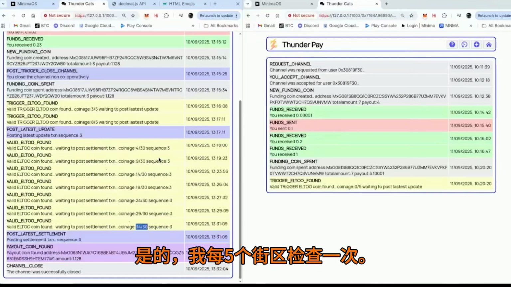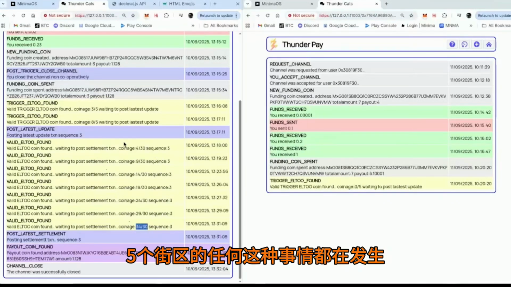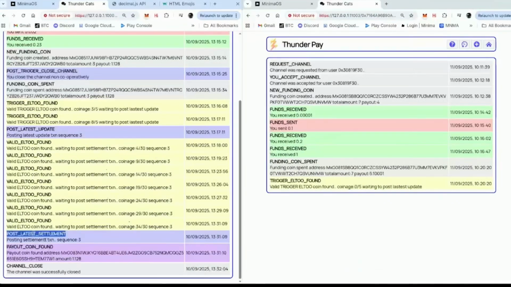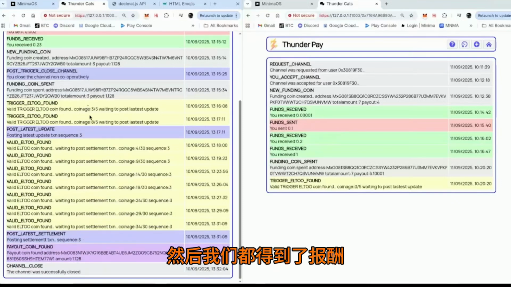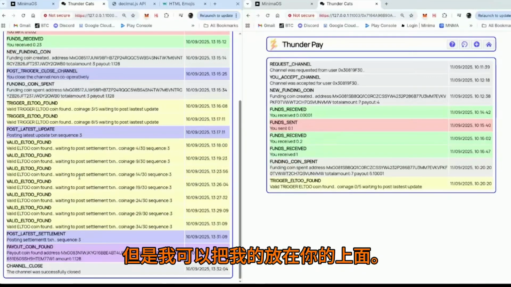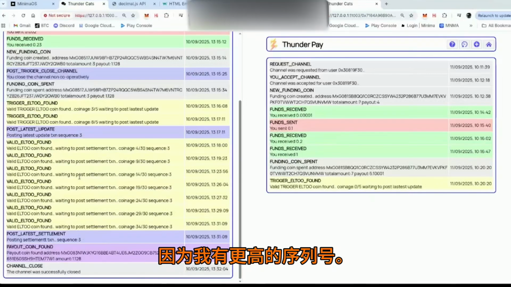I check every 5 blocks for any of this stuff happening. And then I posted the latest settlement transaction. And then we both got paid out. This basically ensures that the settlement is the payout and the update is the latest version. You can post your update, which is to a previous transaction, but I can always post mine on top of yours because I have the higher sequence number.